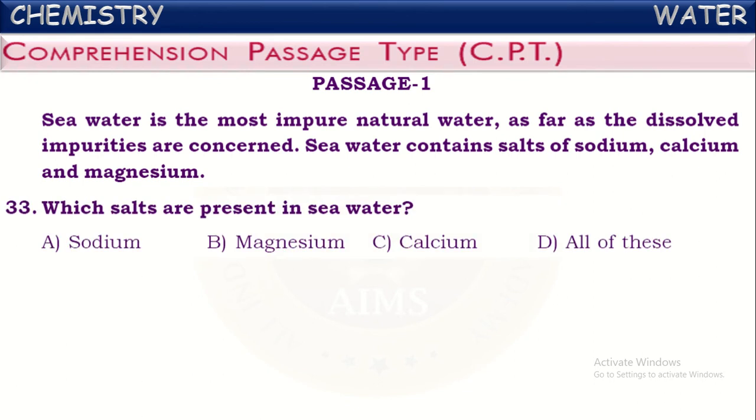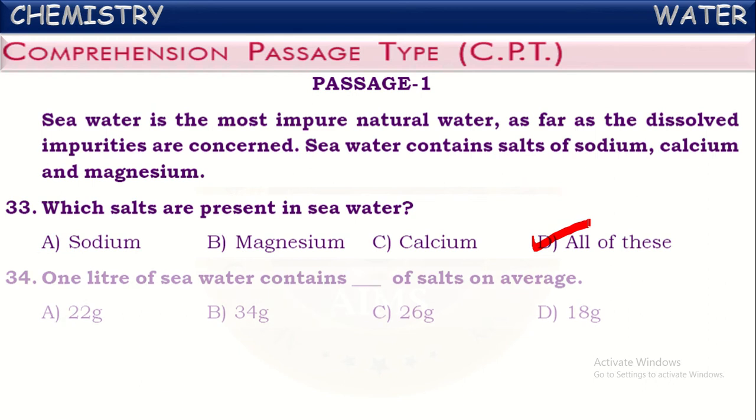The first one among those. Which salts are present in seawater? It is a direct question from the paragraph given. What salts are present in the water? Salts of sodium, calcium, and magnesium. All of these. Next one.